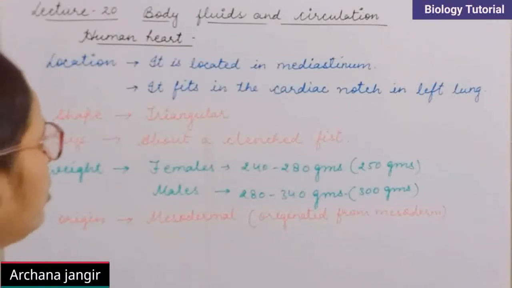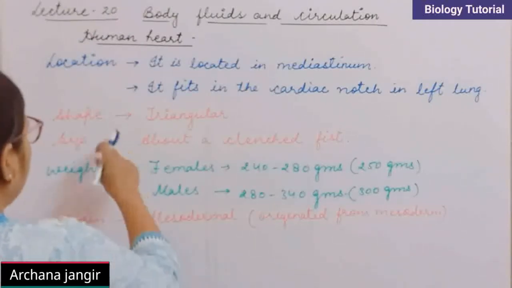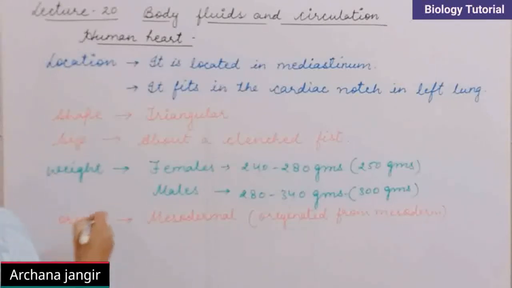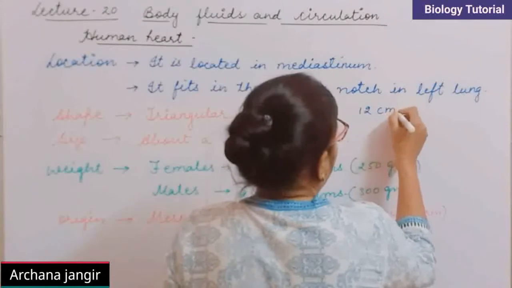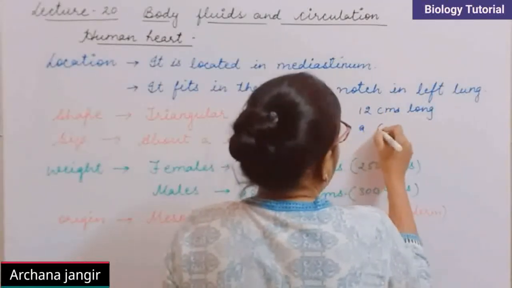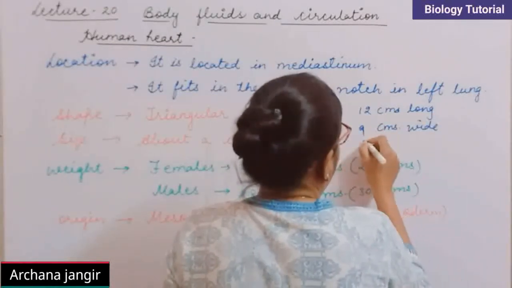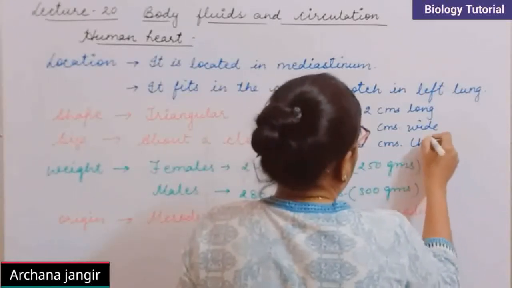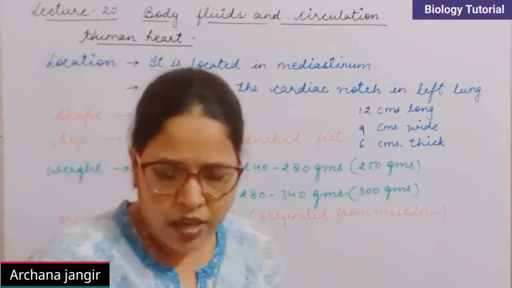So I am writing here, the size is a clenched fist, and it is about 12 centimeter long, 9 centimeters wide and 6 centimeters thick. Okay? So this is about the general information regarding the heart.